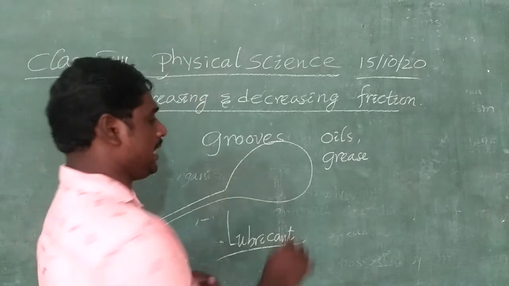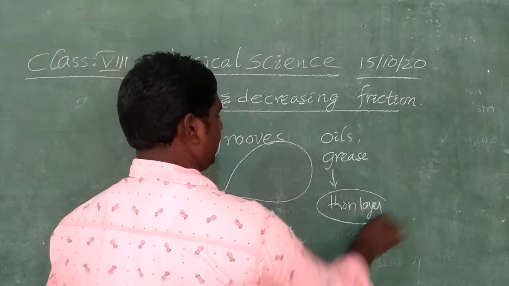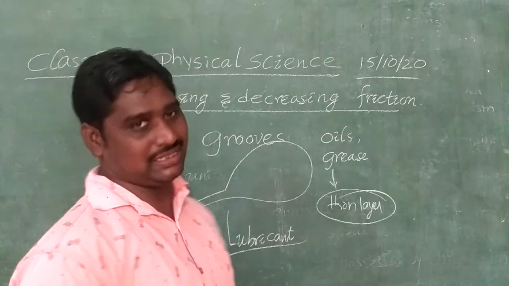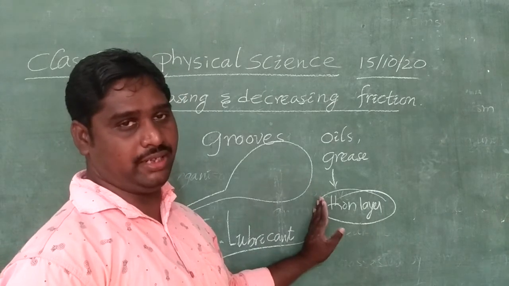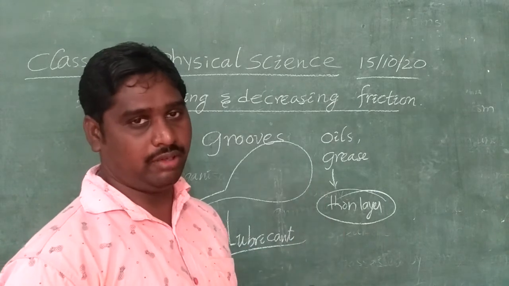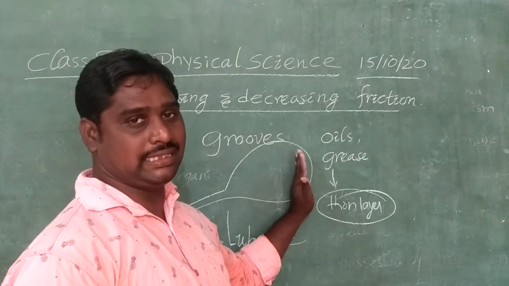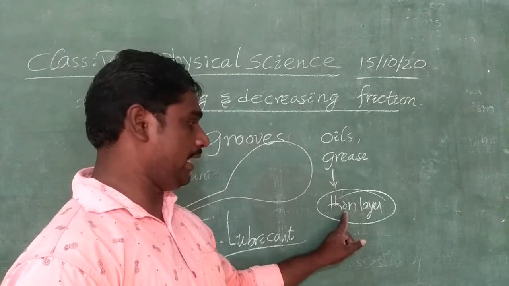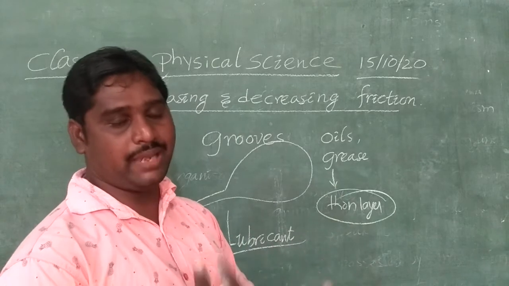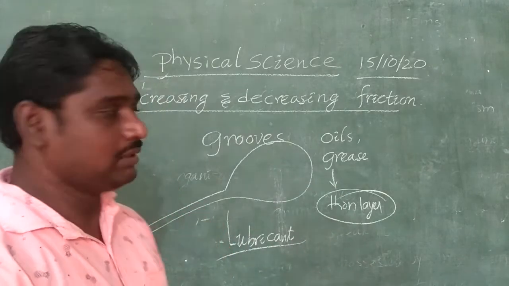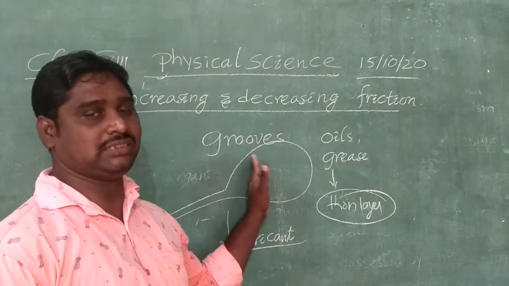Due to applying these oils and greases between the moving machinery parts, the oil or grease can form a thin layer between the two machinery parts. This thin layer reduces the frictional force between the two machinery parts, so they don't rub against each other. Why? Because of this thin layer, it acts as protection. So we should apply these lubricants in machinery parts.